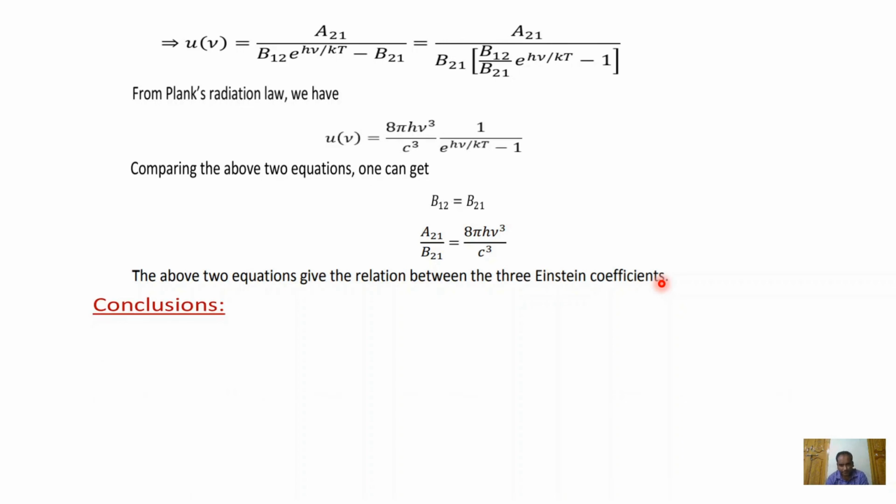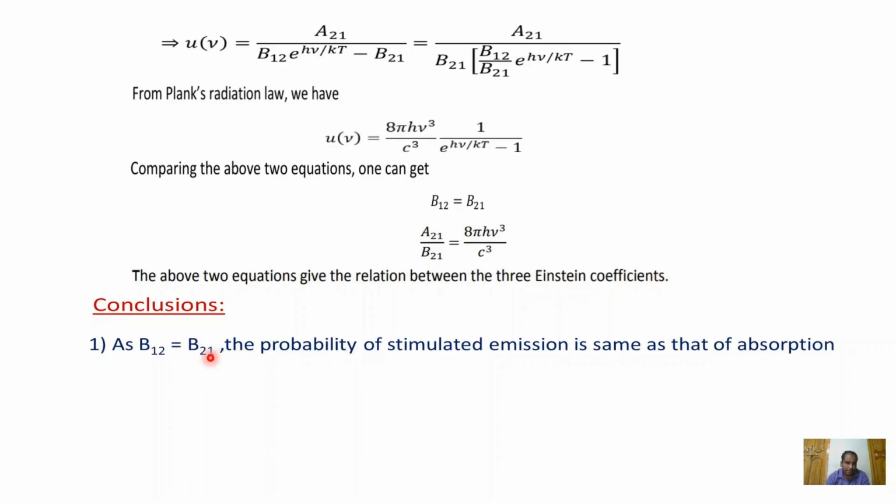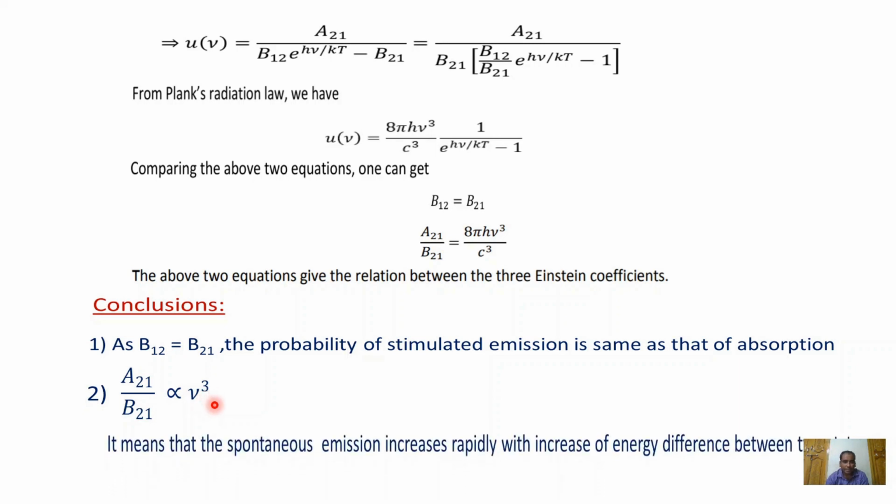Conclusions: as B12 is equal to B21, the probability of stimulated emission is the same as that of absorption, and the ratio of spontaneous emission to stimulated emission is directly proportional to nu cube. It means that the spontaneous emission increases rapidly with increase of energy difference between the two states.